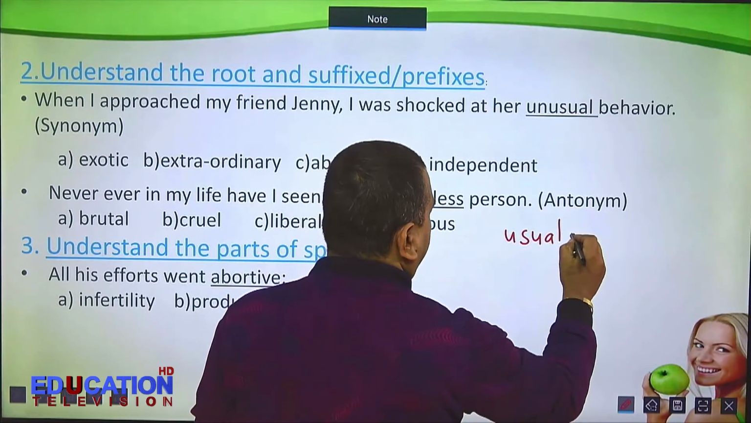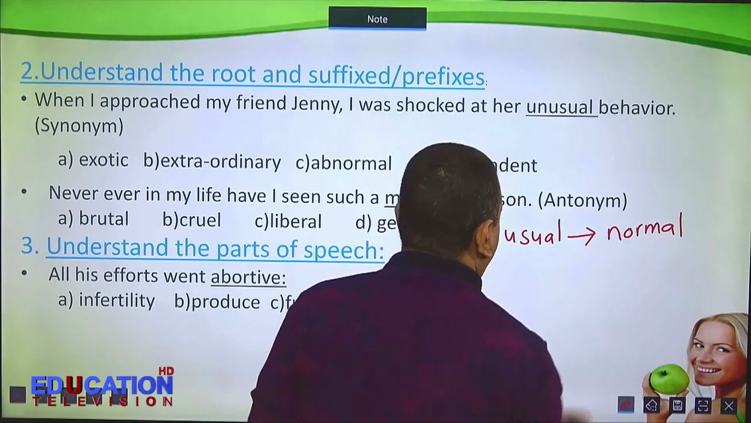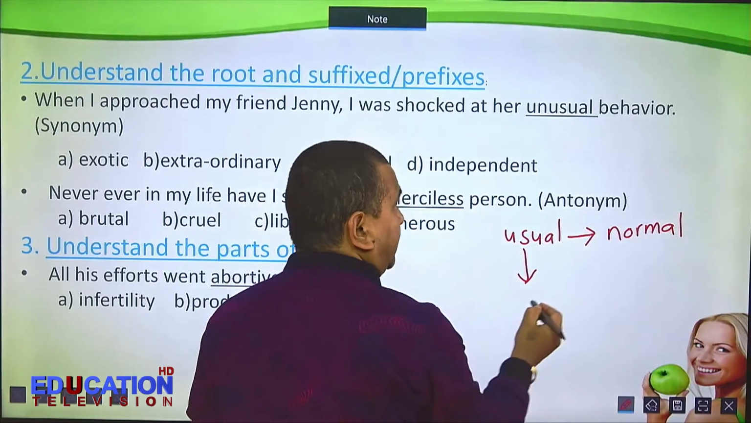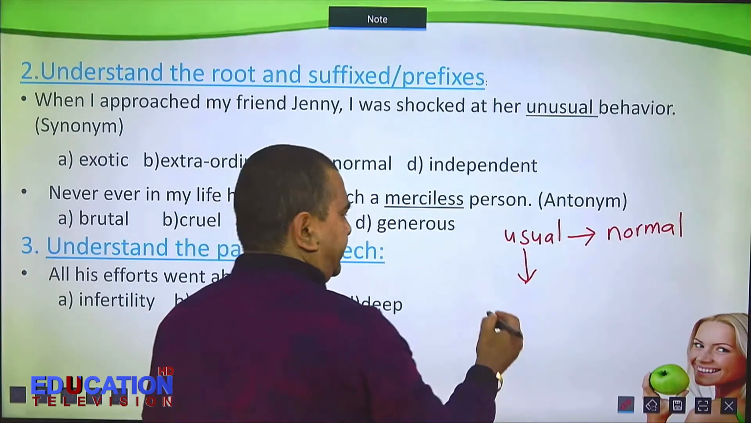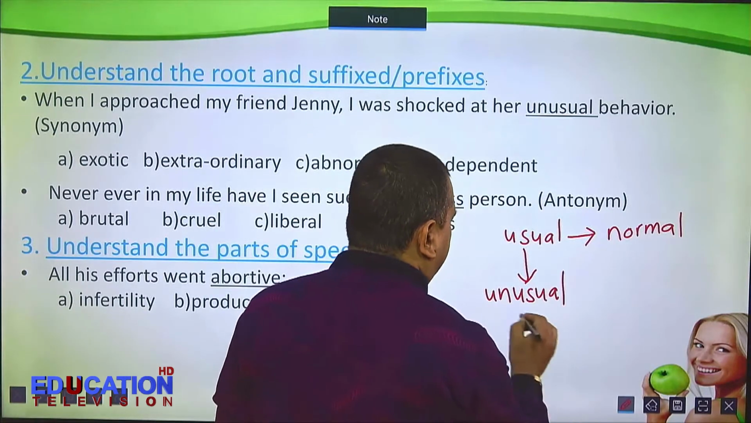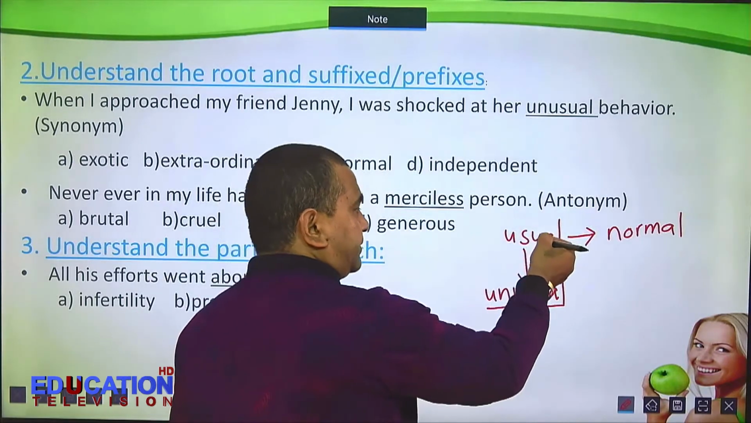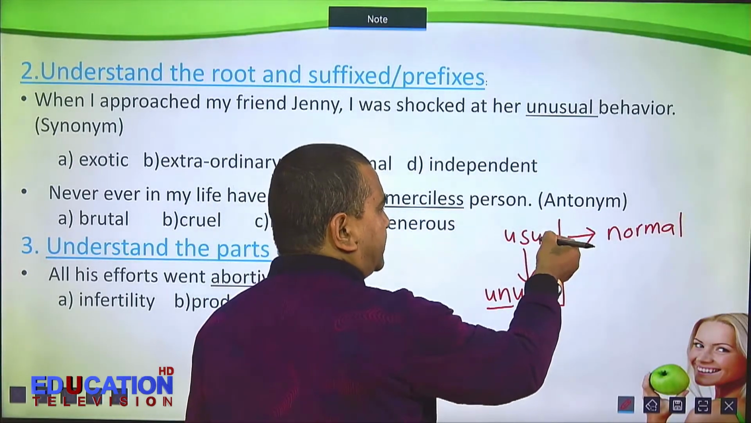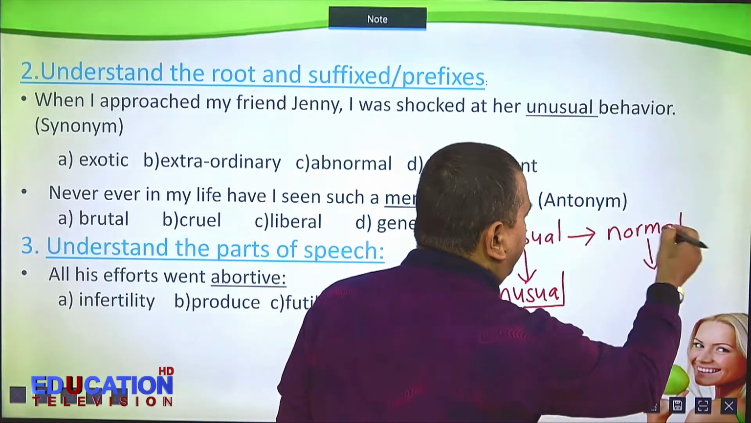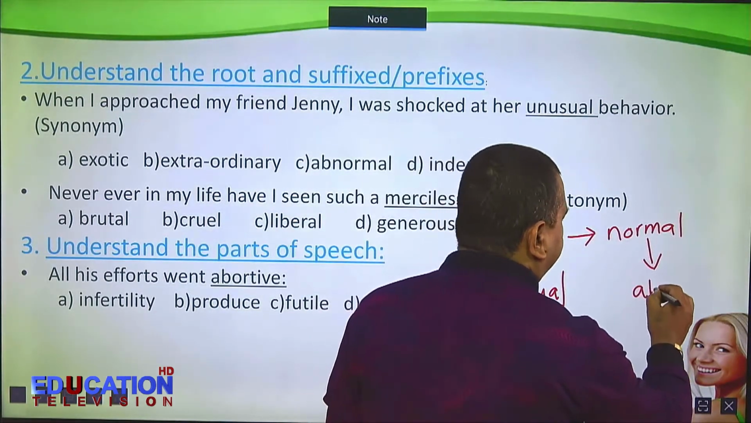U-S-U-A-L, usual. Usual means normal. And usual can be changed into unusual with the prefix un. U-N-U-S-U-A-L, unusual. So the opposite of usual, or the antonym of usual, is unusual. Similarly, think of the antonym of normal. So the antonym or the opposite of normal is abnormal.